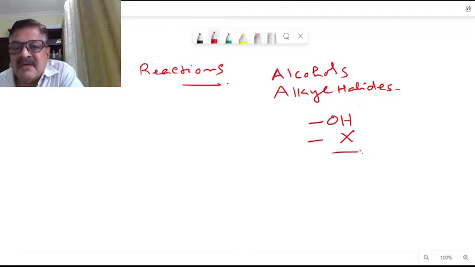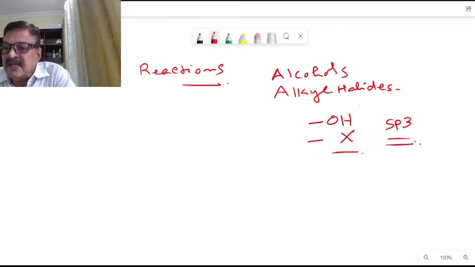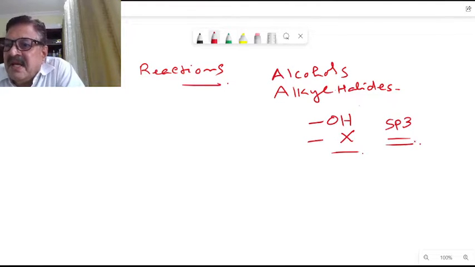Now, the electronegative element is bonded to an sp3 hybridized carbon atom in both cases, alcohols and alkyl halides. Now what is the difference between alcohols and alkyl halides here?